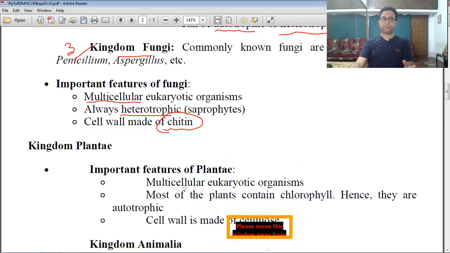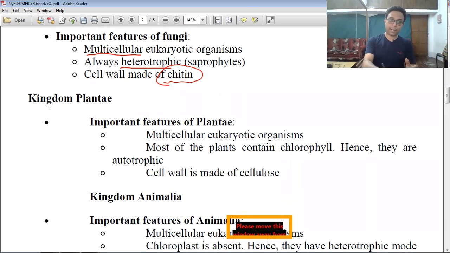Now we discuss the fourth kingdom, the kingdom Plantae. Kingdom Plantae, you know, consists of multicellular and eukaryotic organisms. Generally, there are multiple cells, and a well-developed nucleus is present in their cells, so they are eukaryotic. But in plants, the most important characteristic feature is that they contain chlorophyll. Chlorophyll is the most important pigment.